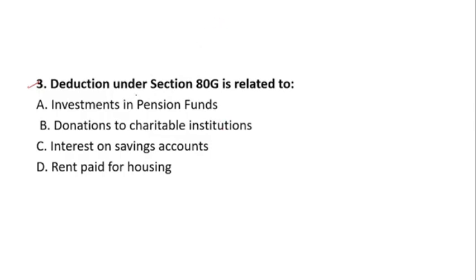Okay, so here G is for gift, and the Garib government, if you remember that. G for the gift or the Garib government, what will we do? We give the donation. We give the donation to the Garib government. So option number B is the correct answer, that is the donation to the charitable institution. So B is the correct answer.